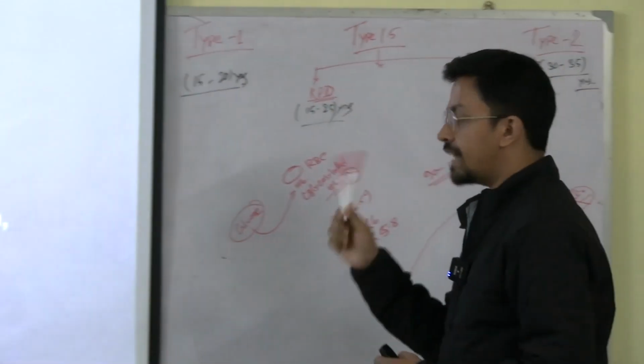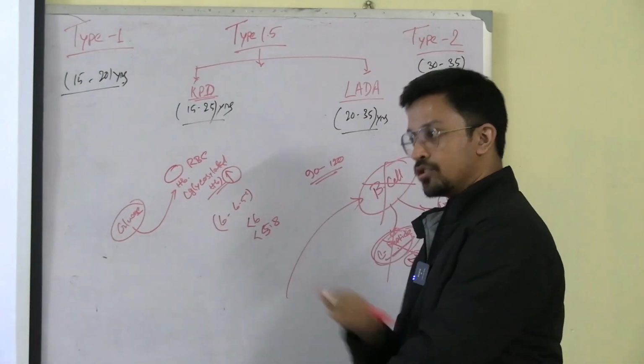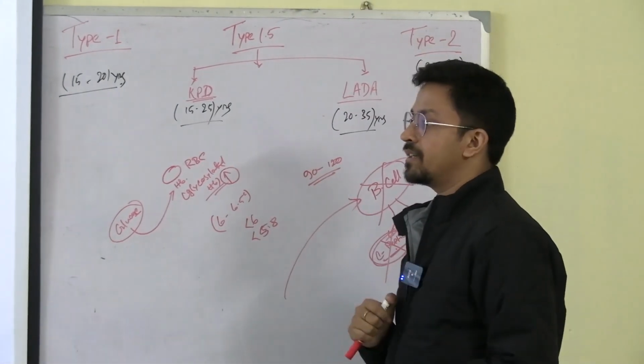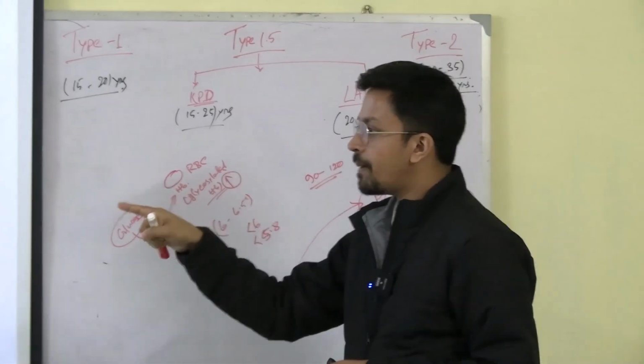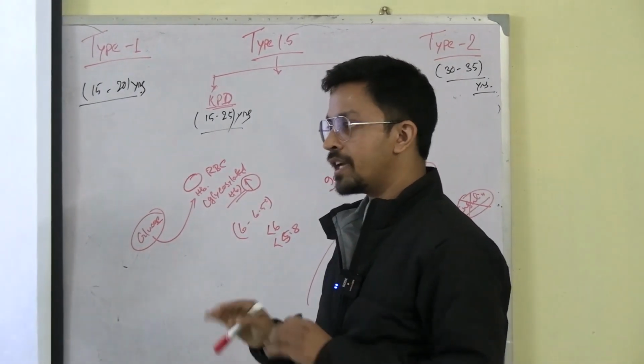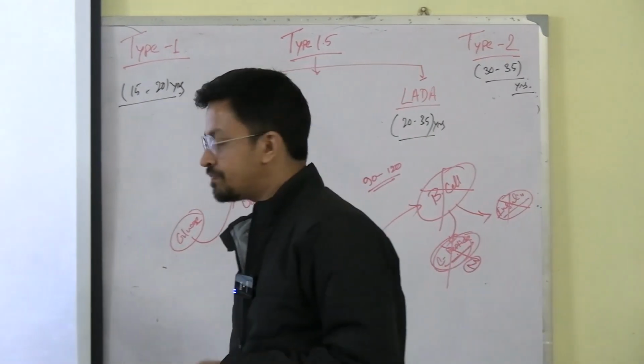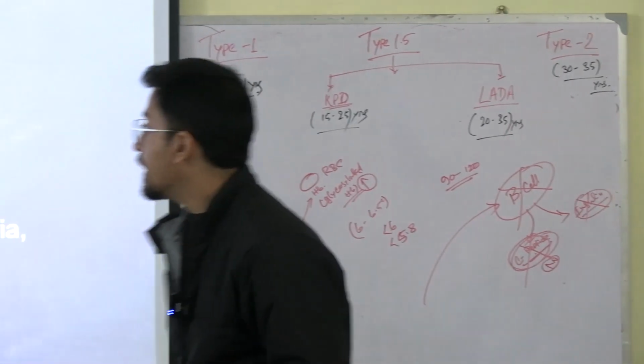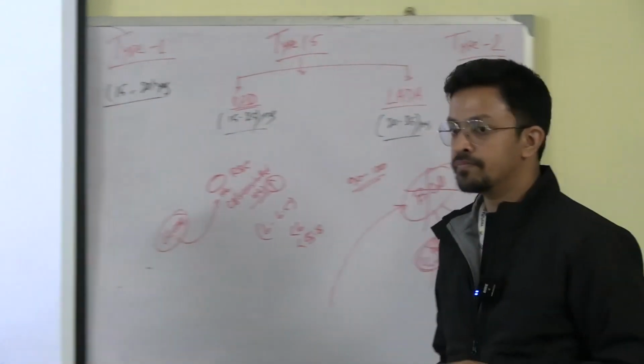If somebody is a diabetic patient and taking insulin, we cannot measure that properly. Why? Because C-peptide will measure only the endogenous. But from the outside, whatever you are taking, you cannot measure that. Fine? Okay. Anybody has any doubt in this one?